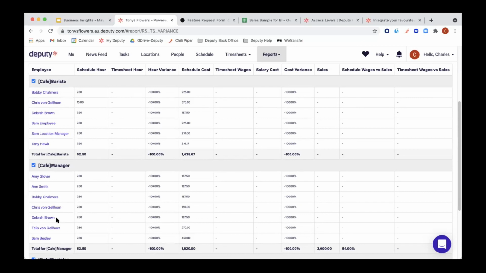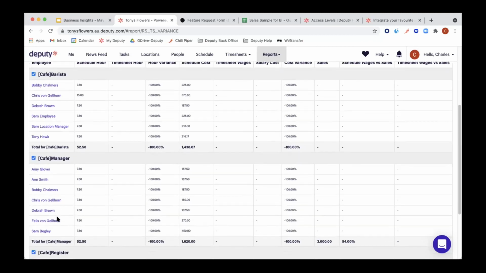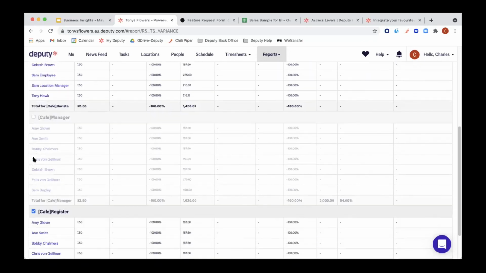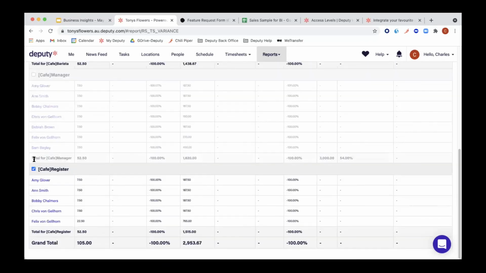If you want to look at a few areas and you don't want to look at, say, manager, you want to look at everyone else but not the manager, you can just untick the manager. There we go. If you scroll down, Charles, it changes the grand total at the bottom, because you unticked that whole area and all the timesheets and schedule and everything that was in that area.